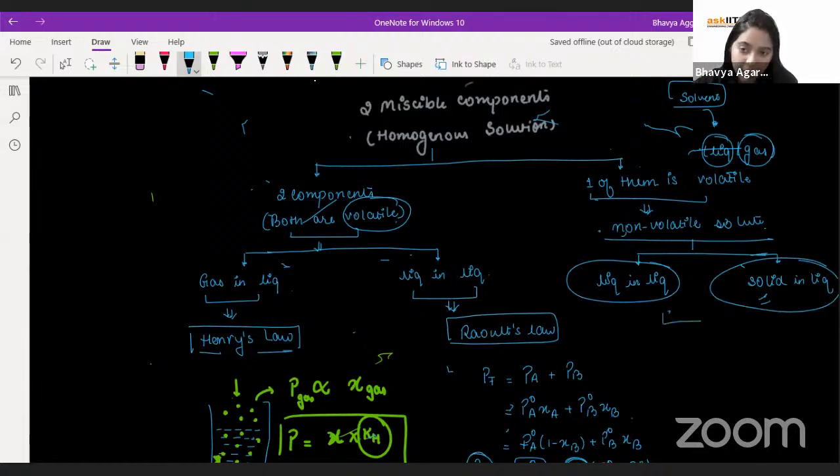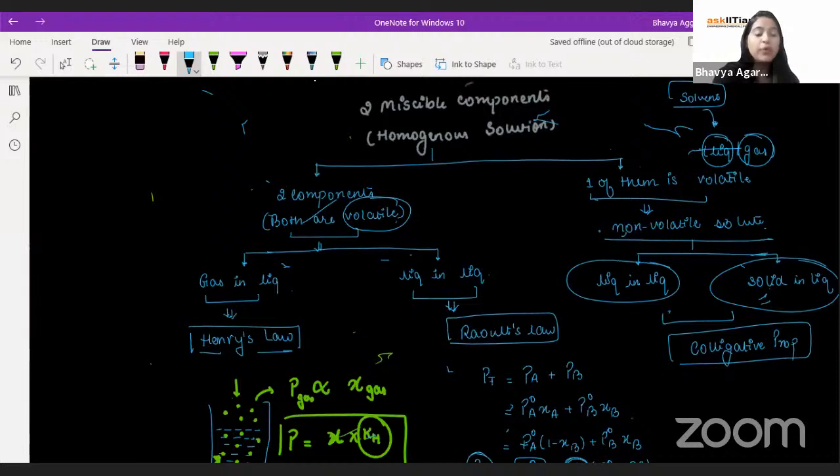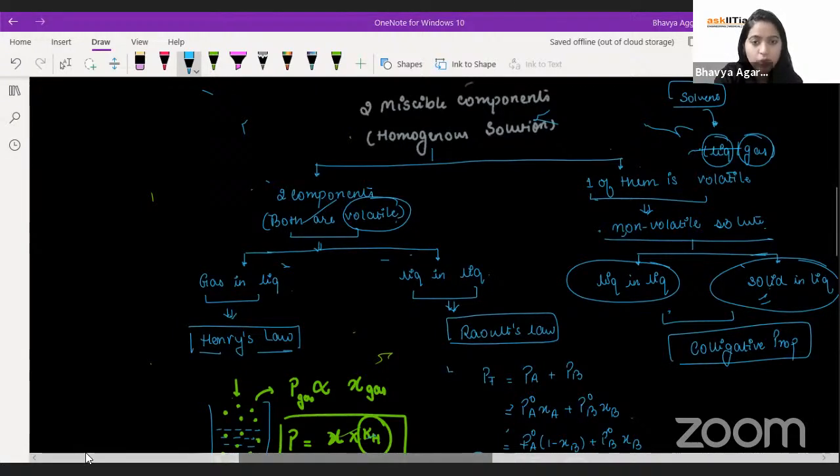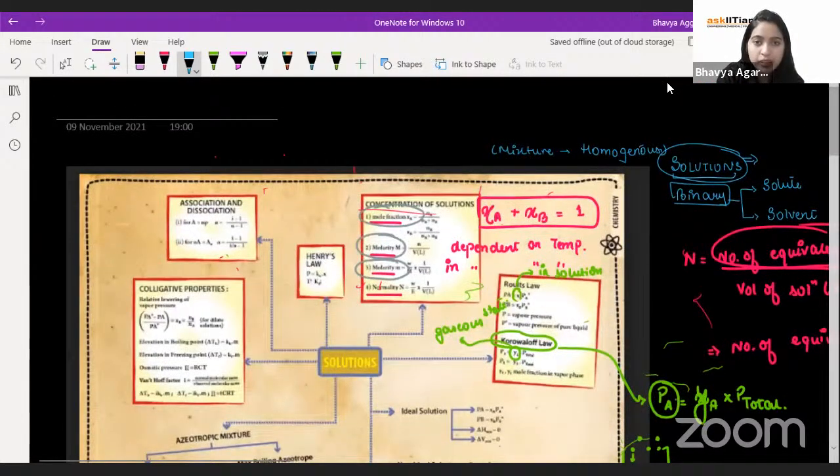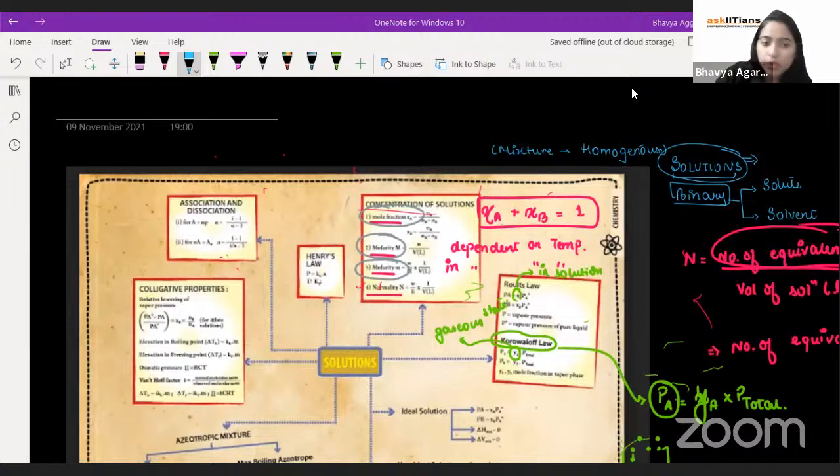In these cases, what you are going to use are colligative properties, where we have 4 such properties. These are relative lowering of vapor pressure, given as P naught A minus PA by P naught A. Elevation in boiling point, delta TB equal to KB into m.